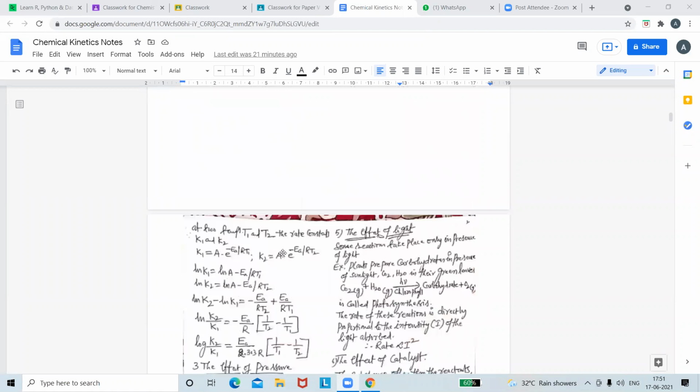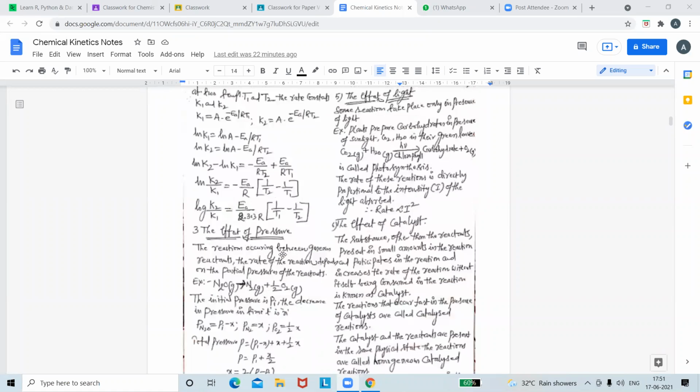Okay, that is about the effect of catalyst. Then effect of light. Some reactions take place only in the presence of light. Plants prepare carbohydrates in the presence of sunlight. We know the effect of light. If light radiation increases, the rate of photosynthesis also increases. It is directly proportional to the intensity of light. Rate is proportional to the intensity square.